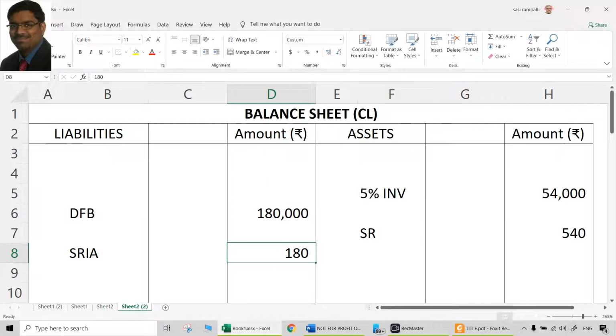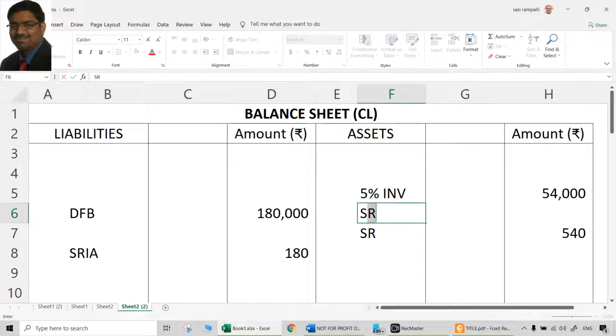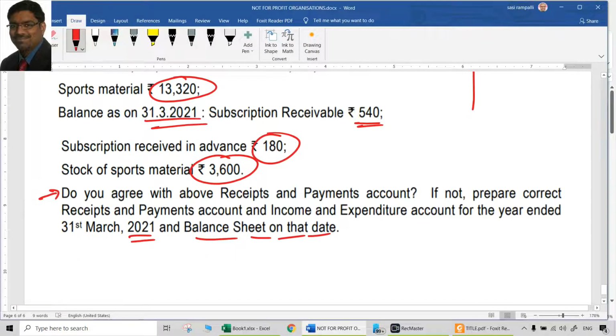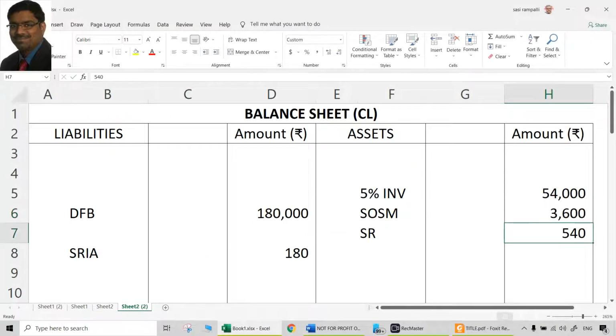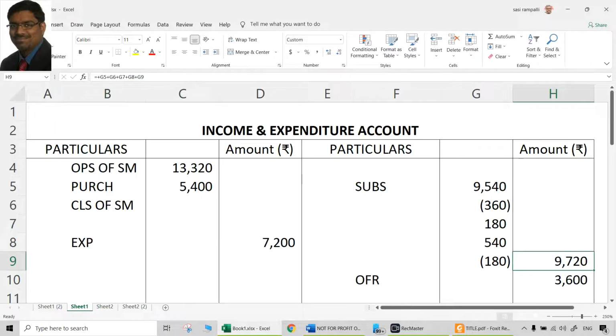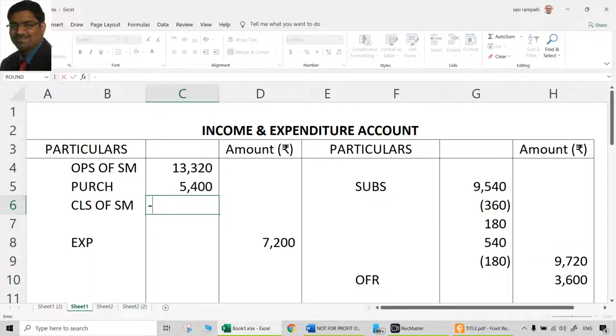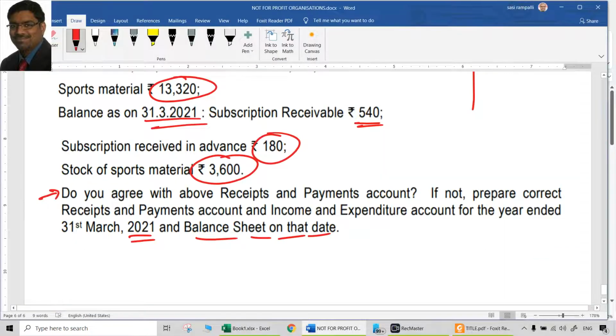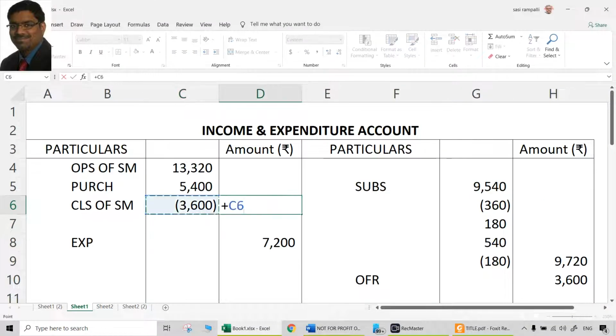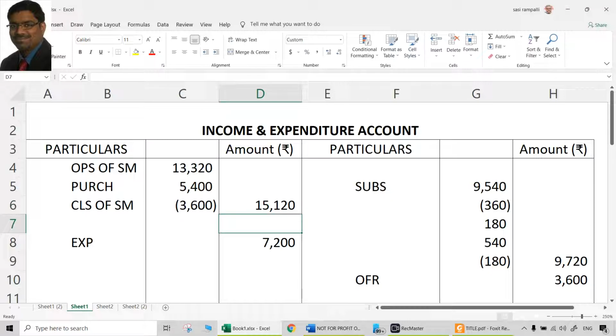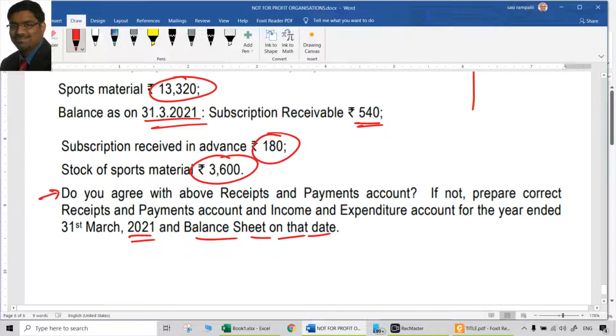Next, stock of sports materials 3,600 is closing stock. So definitely in the closing balance sheet, stock of sports material will be there. That is 3600. That is the debit aspect. Credit aspect, you can credit the income and expenditure account calling it by closing stock, or alternatively you can reduce it from here. That is a better treatment, because in that case this amount will show exactly how much sports material was actually consumed. Opening stock of sports material plus purchases minus closing stock will give the sports material actually used during the year, which is 15,120. This is a better presentation. That is always suggestible. So 15,120 goes to the outer column.